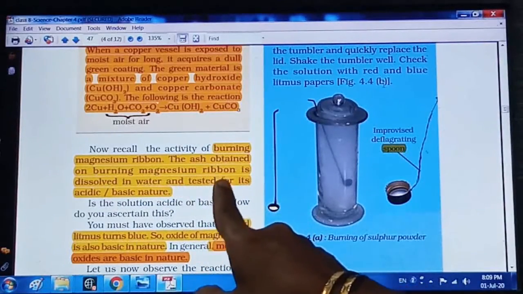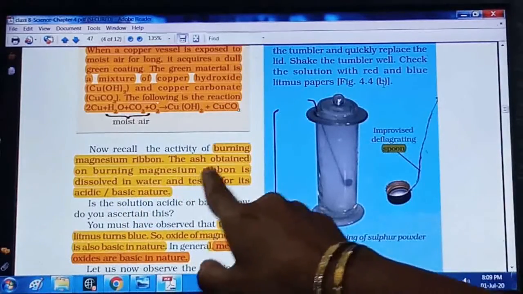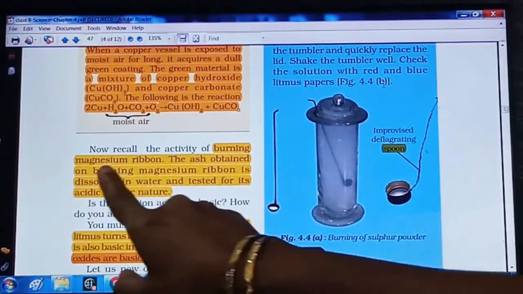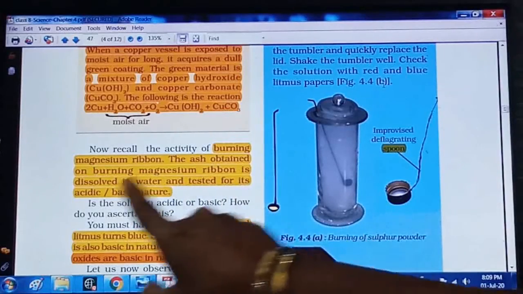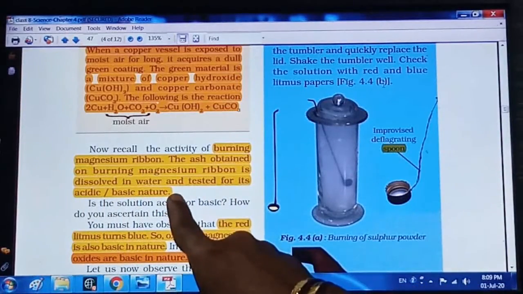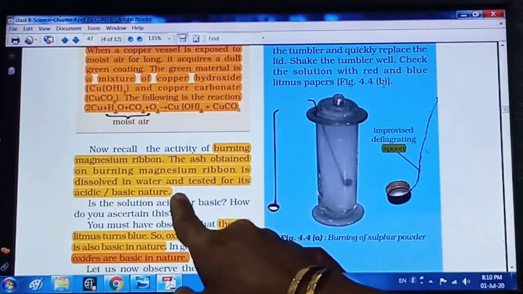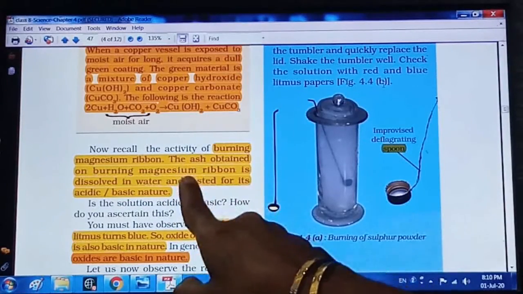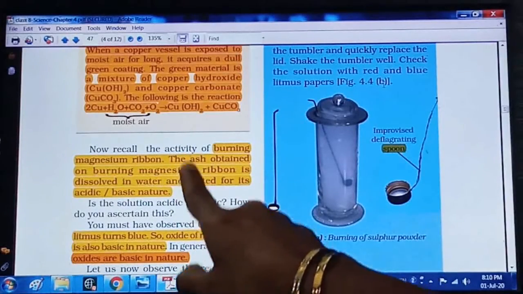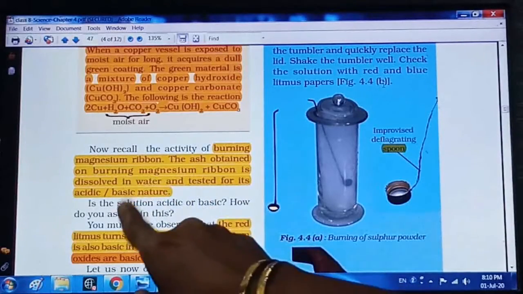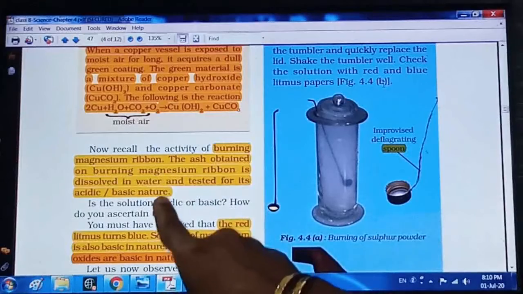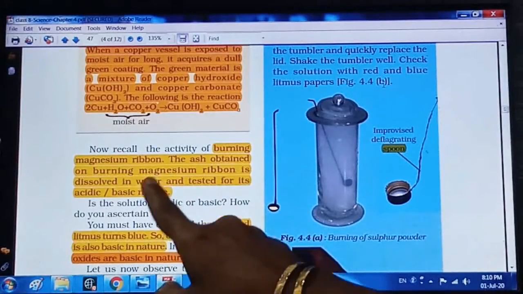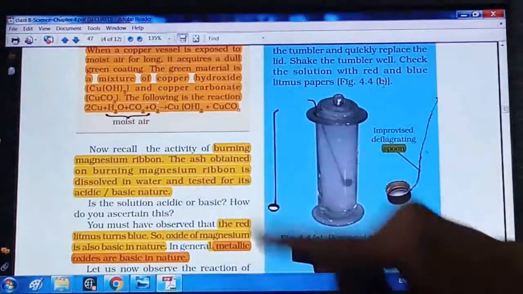This ash of the magnesium ribbon is dissolved in the water and tested for its acidic or basic nature. Already we have seen that the oxides of metals will be basic in nature only, because whenever these oxides of metals react with water, they form a base, right?